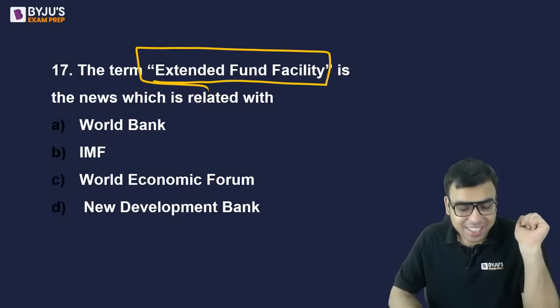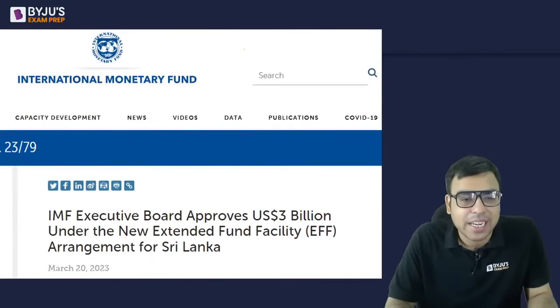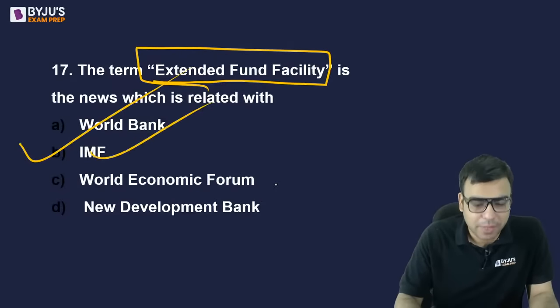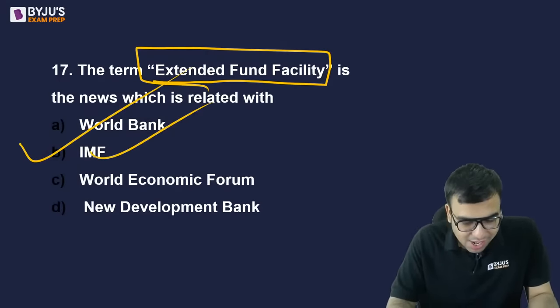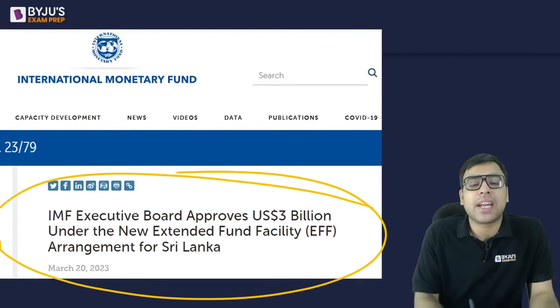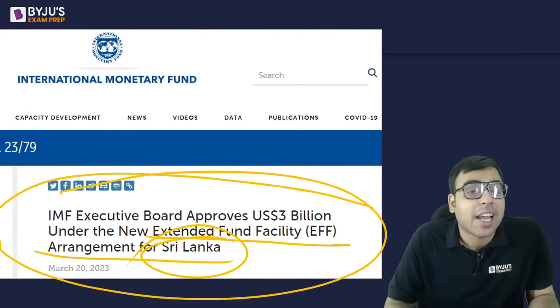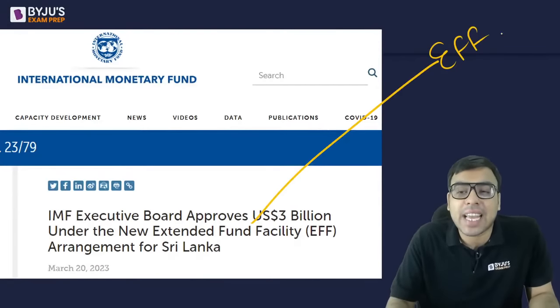कहां से लिया गया? The right answer is IMF, है ना. International Monetary Fund is the right answer to this question. ठीक है. So B is the right answer. Yes. Aman Mishra, Rocky Bhai, Sumit, Siddharth, you all are right. Okay, IMF board approves $3 billion under new extended fund facility arrangement for Sri Lanka. I hope you are aware everything is not fine with Sri Lanka, and that is why they have extended EFF.